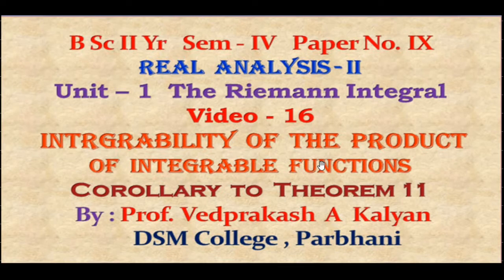And in theorem number 6, we have proved that if f1 and f2 are two integrable functions, then their difference f1 minus f2 is also integrable. So all these results we are going to use in the corollary that we are going to study in today's class. The statement of that corollary is that if f1 and f2 are two integrable functions on closed interval a to b, then their product f1 into f2 is also integrable on the closed interval a to b. So let us proceed to state and prove the corollary based on theorem number 11.